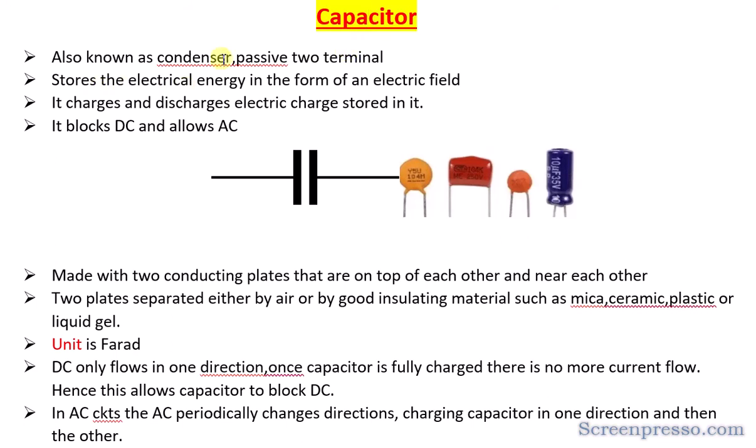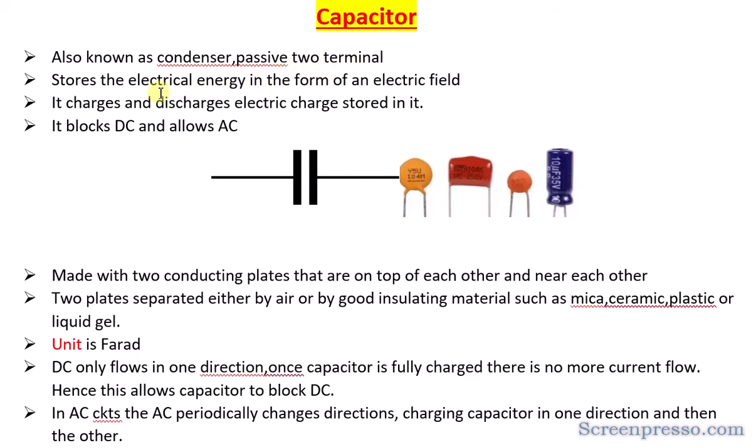This is a very important thing to remember. Next, how does the capacitor work? One thing we already know is that it stores electrical energy in the form of an electric field. Remember, the capacitor stores energy in the form of an electric field.